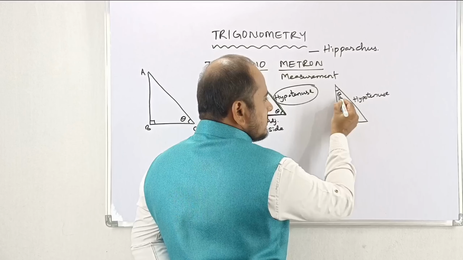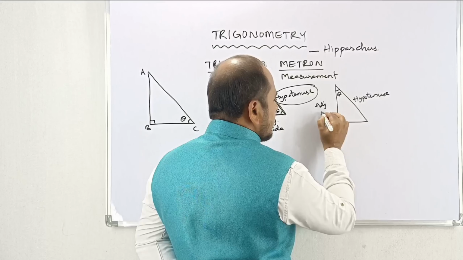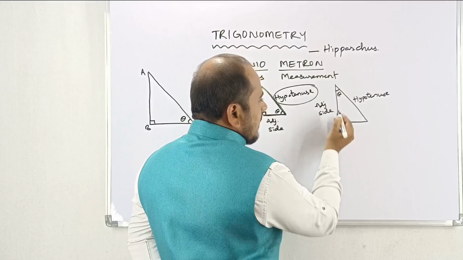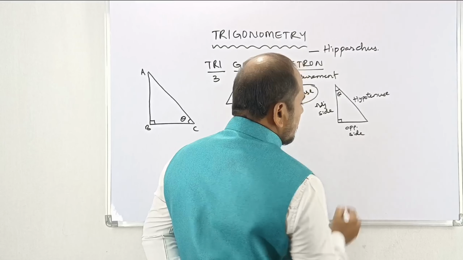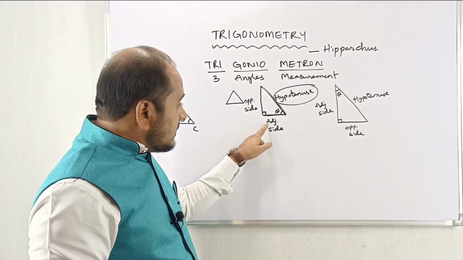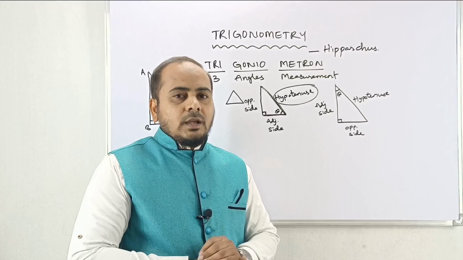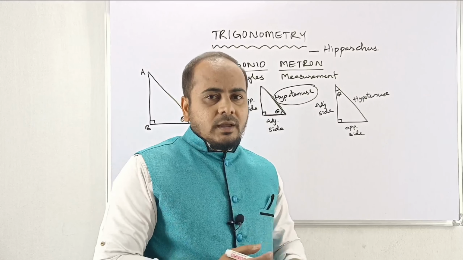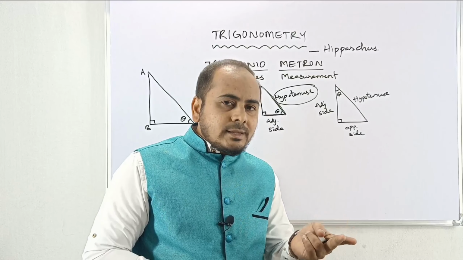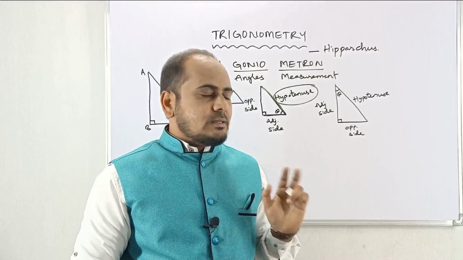Now we have theta here, hence for this, this is the adjacent side, and this is called the opposite side. Hope you understand. By this, we can understand that as per the angle of a triangle, the adjacent and opposite sides will change. Remember that.